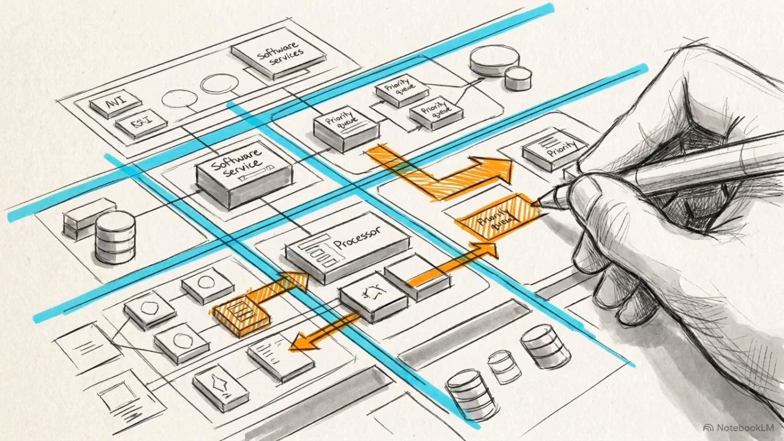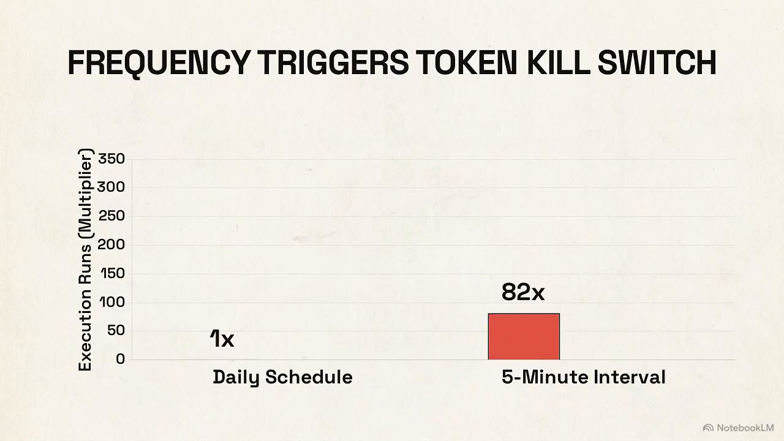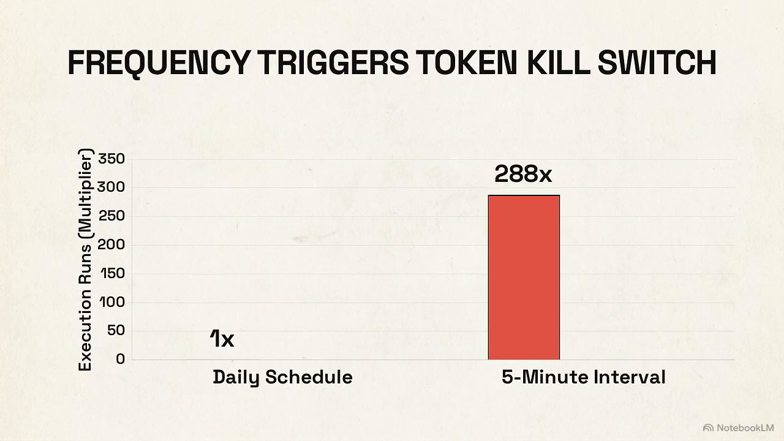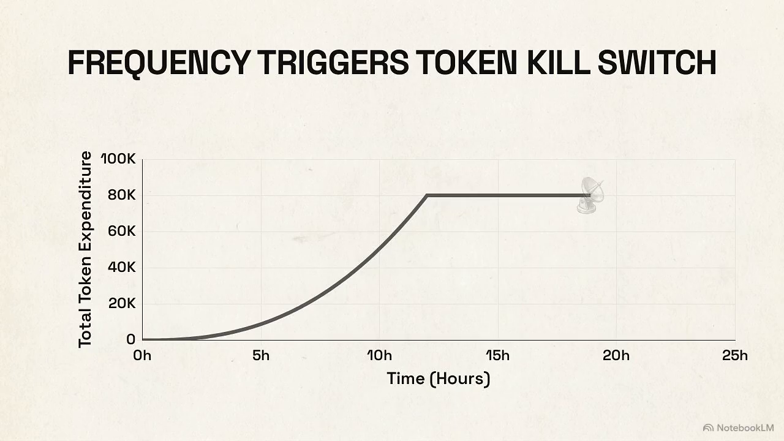Successfully scaling autonomous systems requires a transition from individual loop efficiency to repository-wide traffic control. High-cadence CI operations act as massive multipliers on API expenditure. Changing a daily schedule to a 5-minute interval can increase daily execution runs by nearly 300 times. Financial risk is mitigated through aggregate token budgets. If a daily ceiling is breached, the kill switch protocol instantly pauses all active schedulers and alerts a human operator.